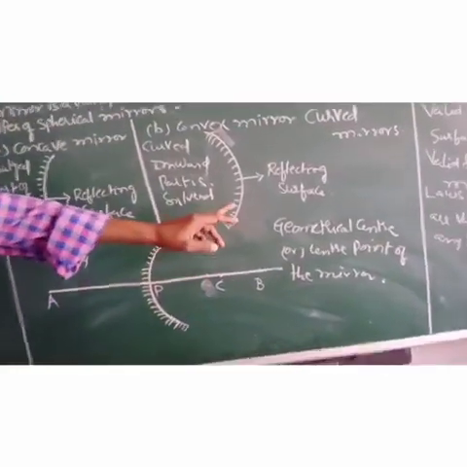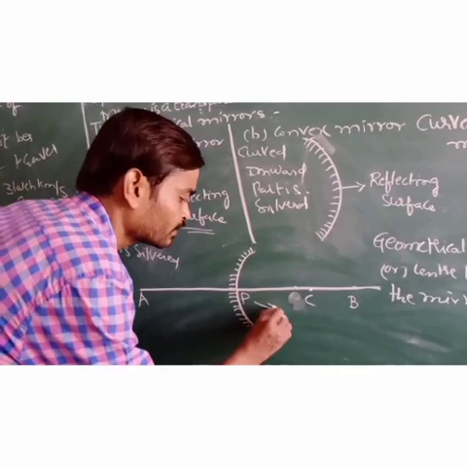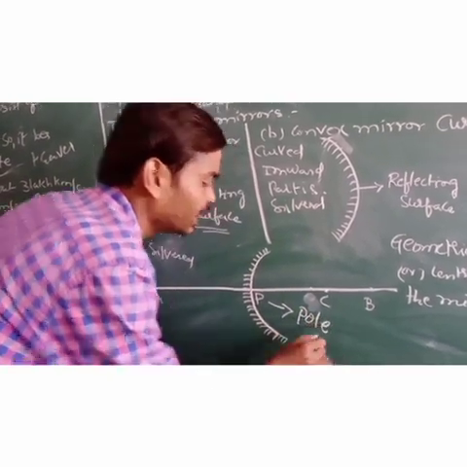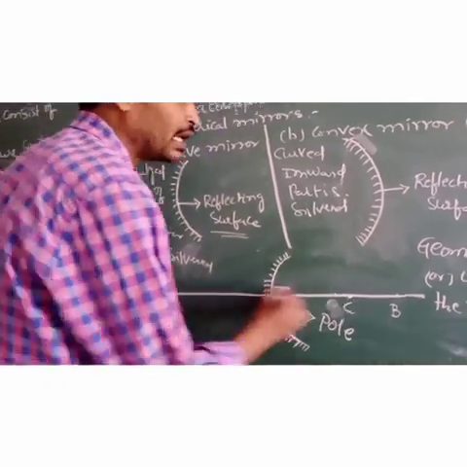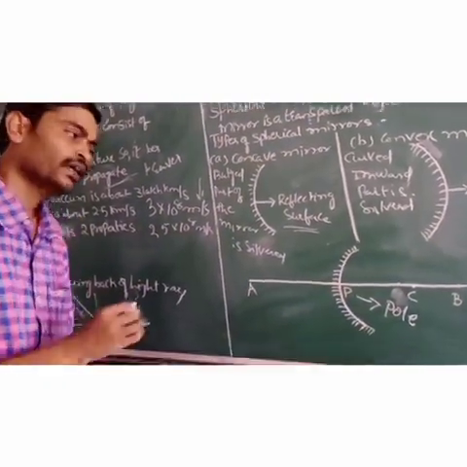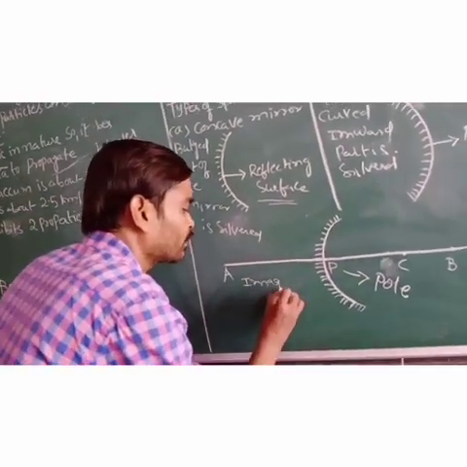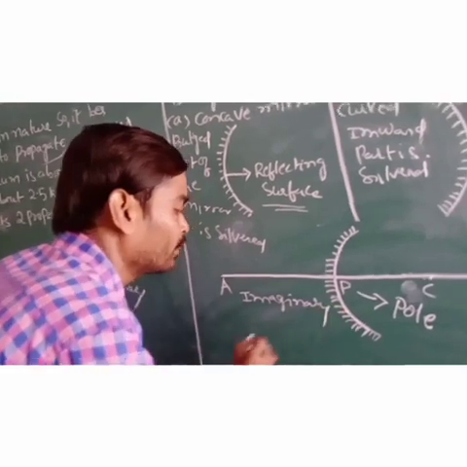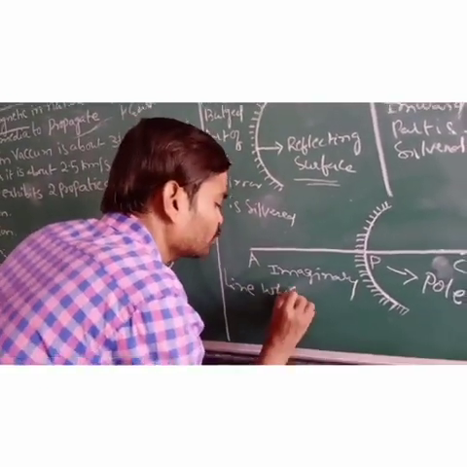The geometrical center or the center point of the mirror is taken as the pole, which I have denoted by P. And here I have drawn an imaginary line AB. Simply we can define it as an imaginary line which is passing through the pole.